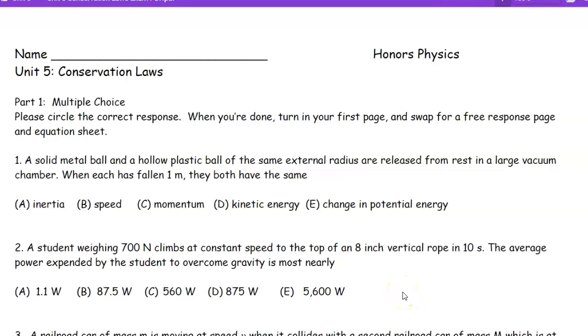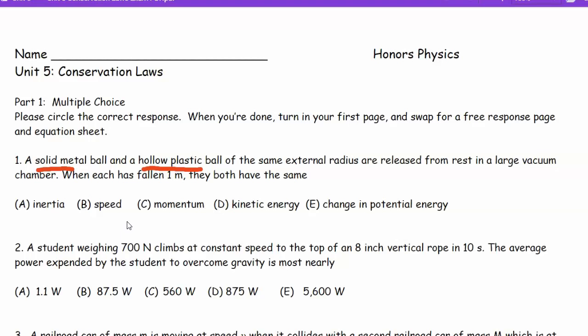We've got a solid metal ball and a hollow plastic ball. Solid metal ball, so right away we're thinking there's significant mass. Now we don't really know for sure, but I think the person who wrote this question wanted you to think more massive solid metal ball and a hollow plastic ball. Same external radius, so we know the solid one has greater mass.